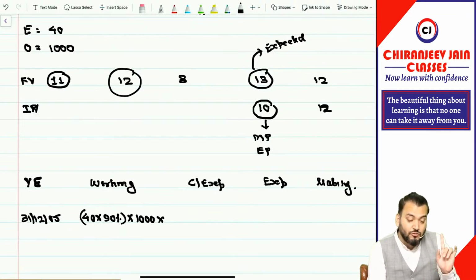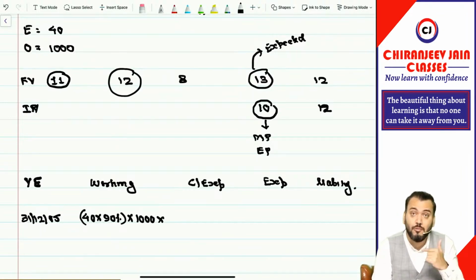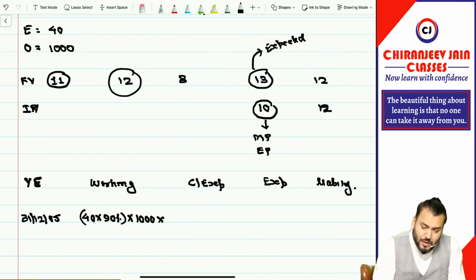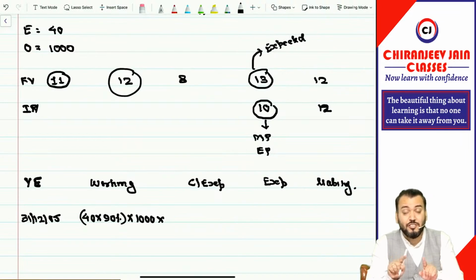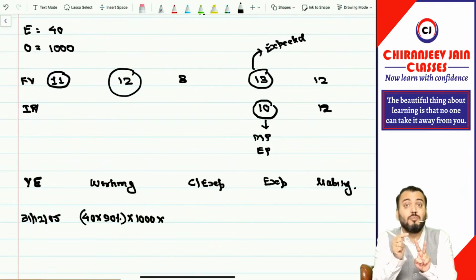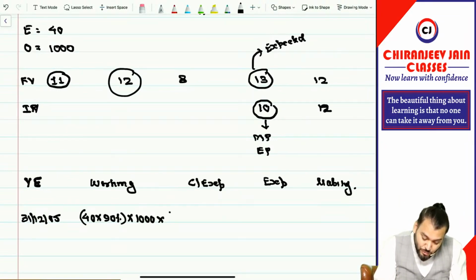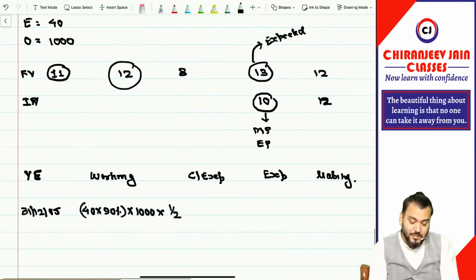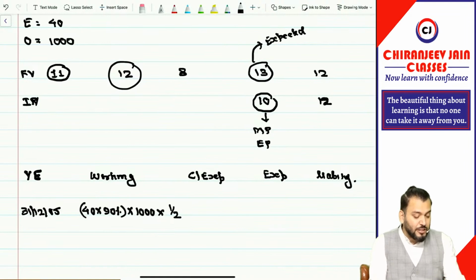This is also a point where a student can make a mistake. You will take into 12, not into 11. Into 1 by 2 or 1 by 4? Here also this is 4-year total contractual life, but vesting period is 2 years only. So you will do 1 by 2. You will not do 1 by 4. Are you getting? So here also you can make a mistake if you do not understand the emotions of the question. Got it? This is the calculation. Have you understood the calculation part?